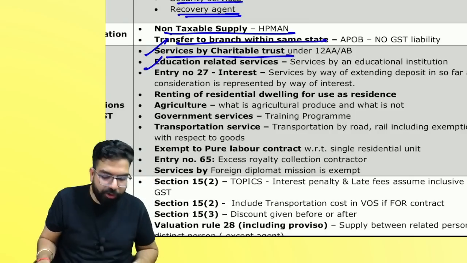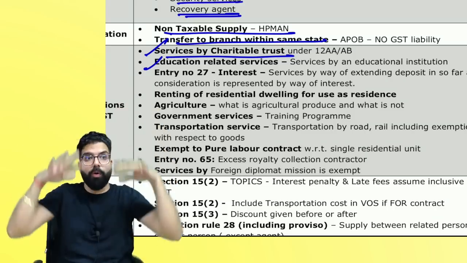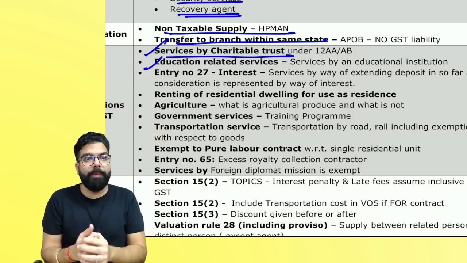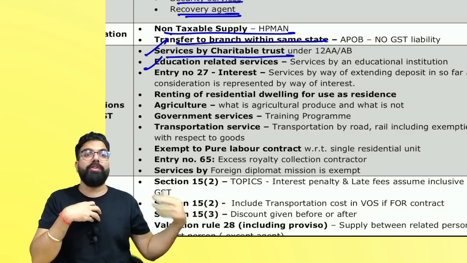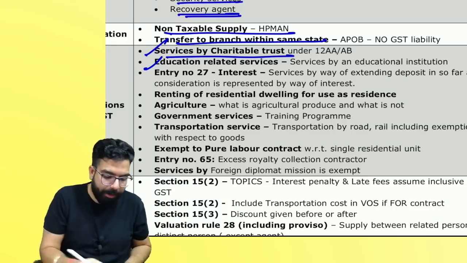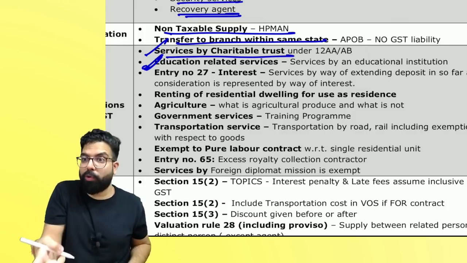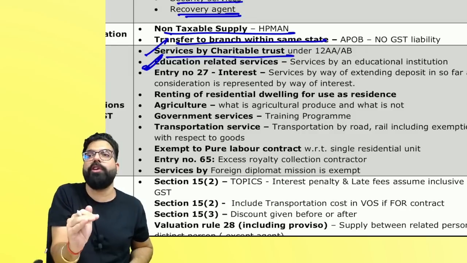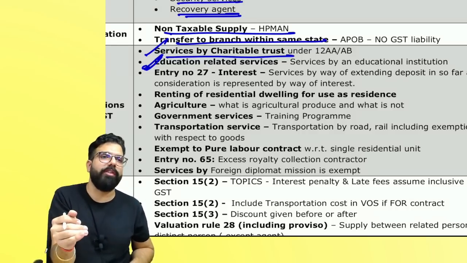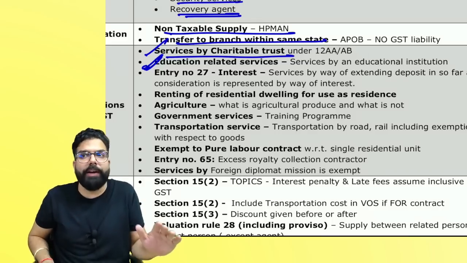Next, educational institution. Remember one thing. If you are trying to find out the output tax liability of a group of entities, and that group of entities is an educational institution providing services to its students, faculty, and staff, remember, it will be an exempt service. But coaching services provided by coaching institutes are not exempt. So if they tell you in the exam that Ram is running a coaching institute, it is not an educational institution. Remember, GST will come. People able to recall, able to connect it?